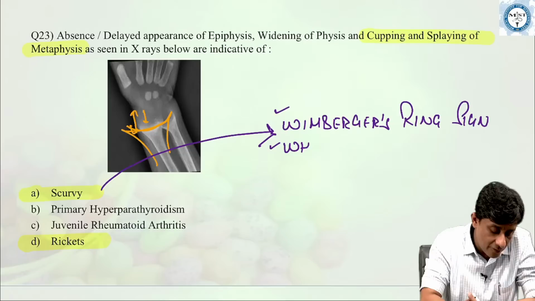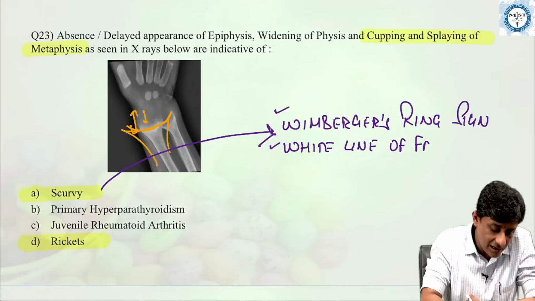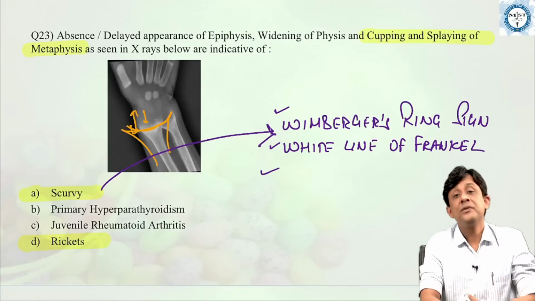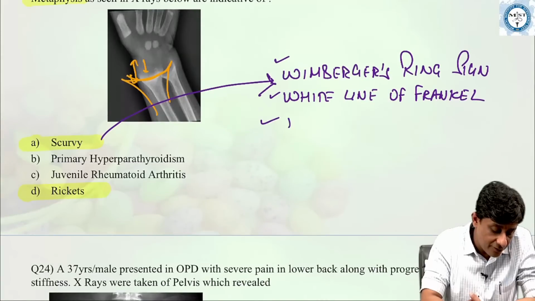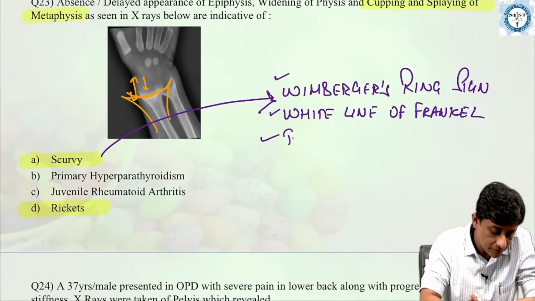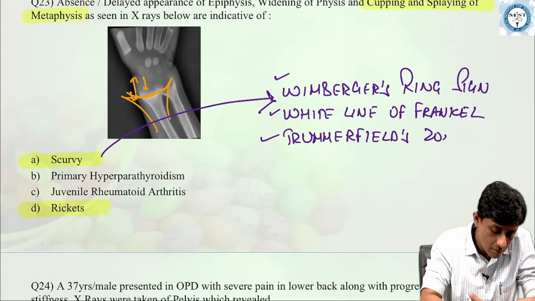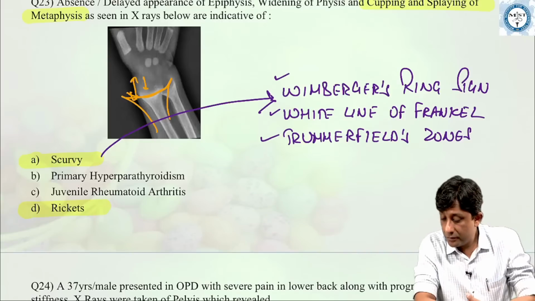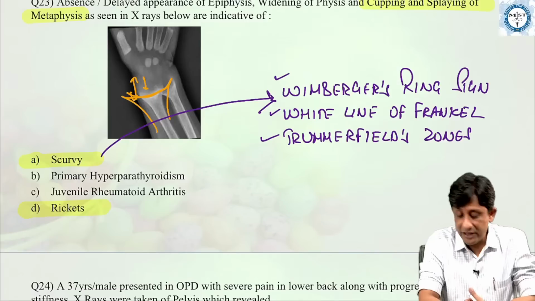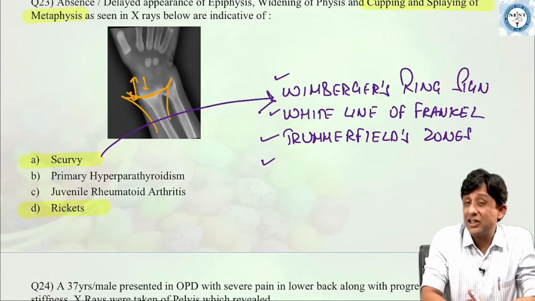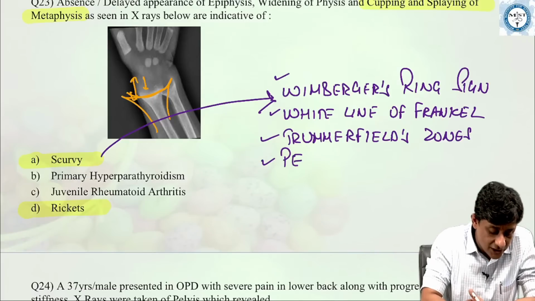Then you have a white line of Frankel. Okay. Then you have Trummerfield's zones, and finally you have fractures in the regions called Pelkin's fractures or Pelkin's spur.